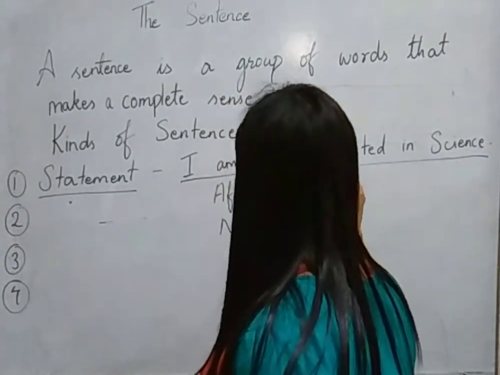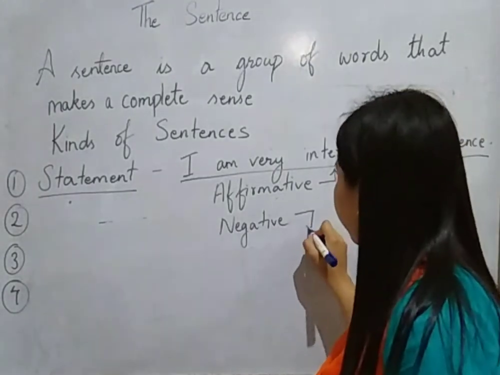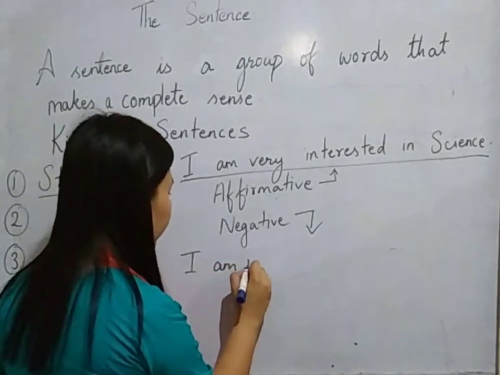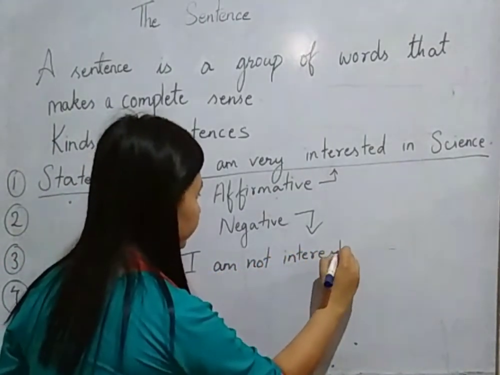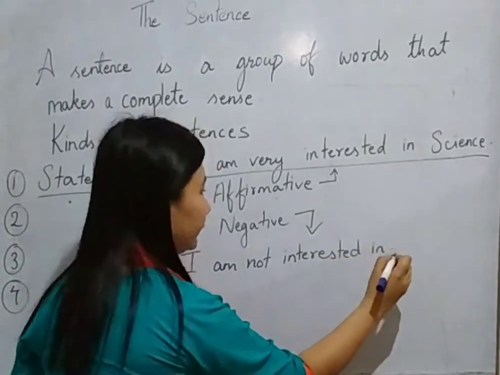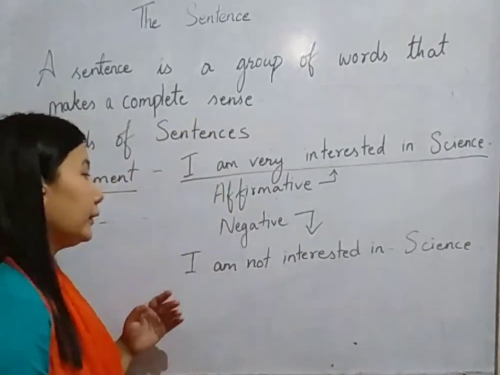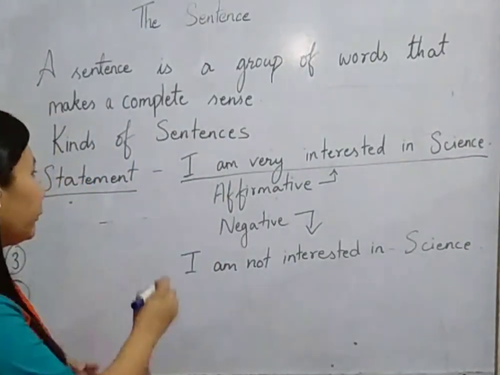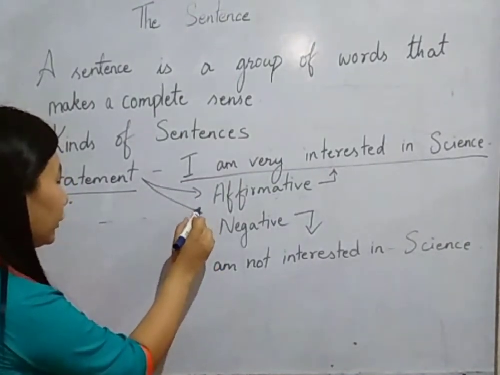The example I provided just now is an example of an affirmative sentence. Now I am going to give you an example of a negative sentence. If I write, I am not interested in science, this is an example of a negative sentence.